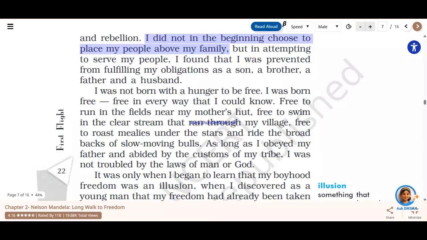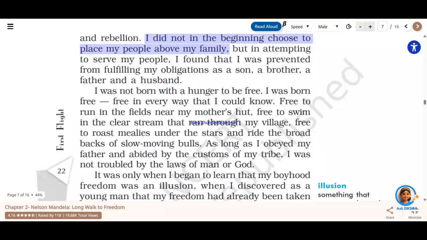So he quotes over here that he was not born with the hunger to be free, but "I was born free, free in every way that I could know, free to run in the fields near my mother's hut, free to swim in the clear stream that ran through my village, free to roast mealies under the stars and ride the broad backs of slow moving bulls, as long as I obeyed my father."